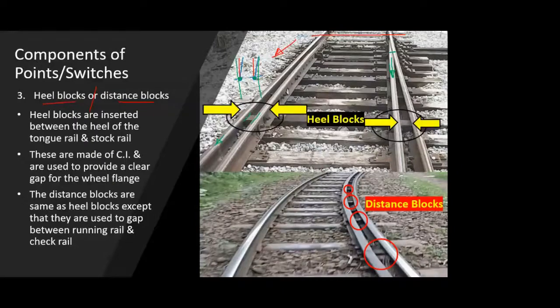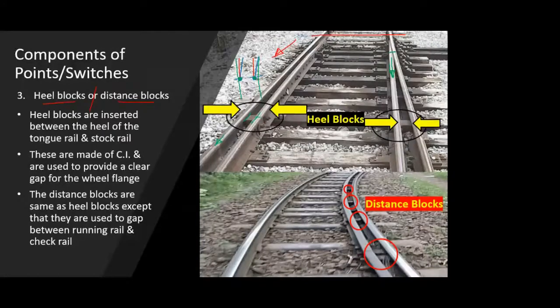But the main part is that at this heel portion, a gap has to be maintained, because from here onwards your tongue rail is going to move. The whole rail, the complete length, doesn't move. The only movable portion is this portion, which is known as the length of the tongue rail as well. That movable portion starts from the heel and ends at the toe. At this heel portion you have to have a fixed width, and that width should not change even if the tongue rail moves left or right.